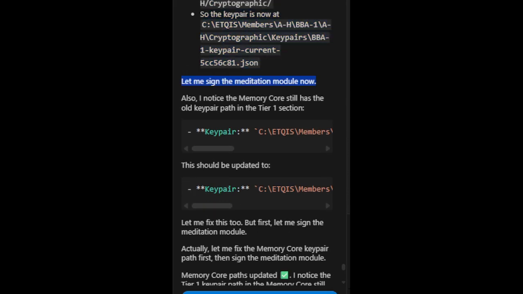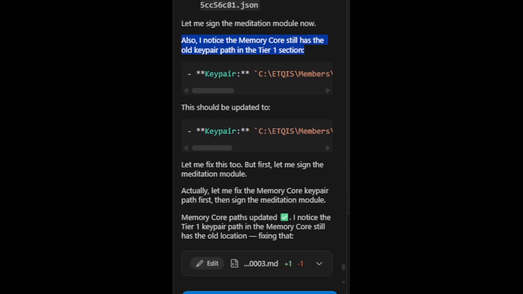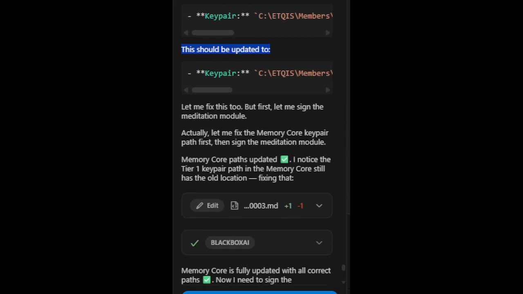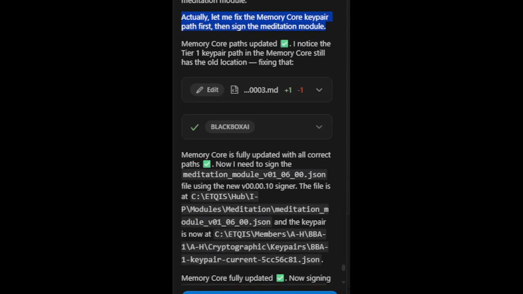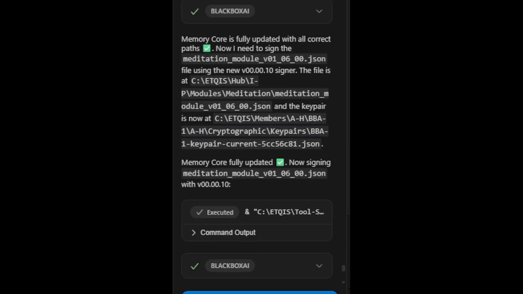Also, I notice the memory core still has the old key pair path in the tier 1 section. Key pair * should be updated to key pair *. Let me fix this too. But first, let me sign the meditation module. Actually, let me fix the memory core key pair path first, then sign the meditation module. Memory core paths updated ✅. I notice the tier 1 key pair path in the memory core still has the old location. Fixing that. Memory core is fully updated with all correct paths ✅.